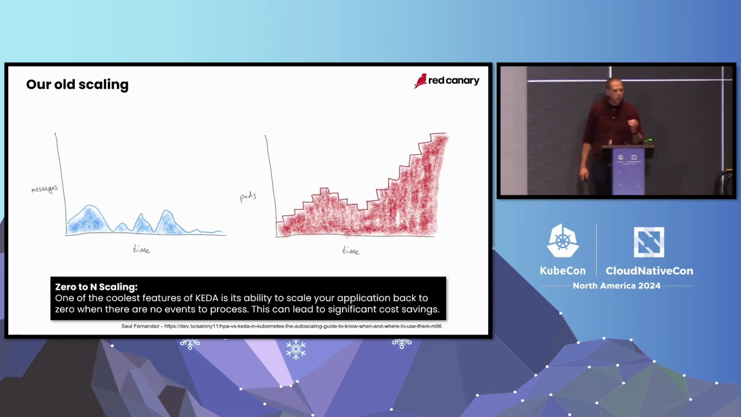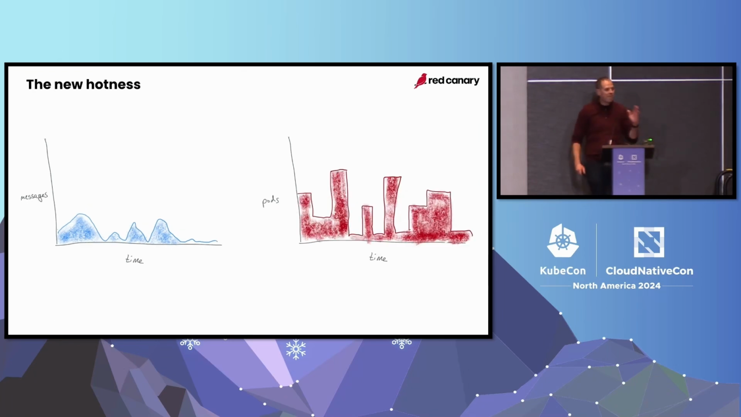And there was this great quote that I found online that says, one of the coolest features of KEDA is its ability to scale your application back to 0 when there are no events to process. This can lead to significant cost savings. That's exactly what we wanted. That's really, really cool. So we implemented KEDA, and it was great. We did exactly what that quote said. We could scale up fast. We could scale down fast when there were no events to process. We had 0 pods. Everything was going great.